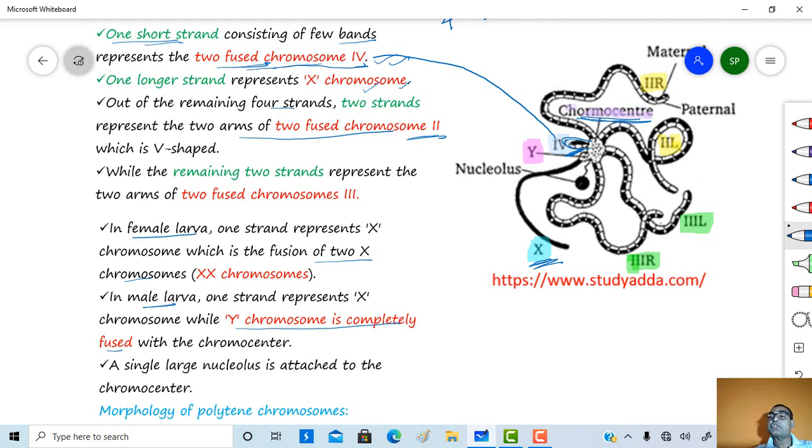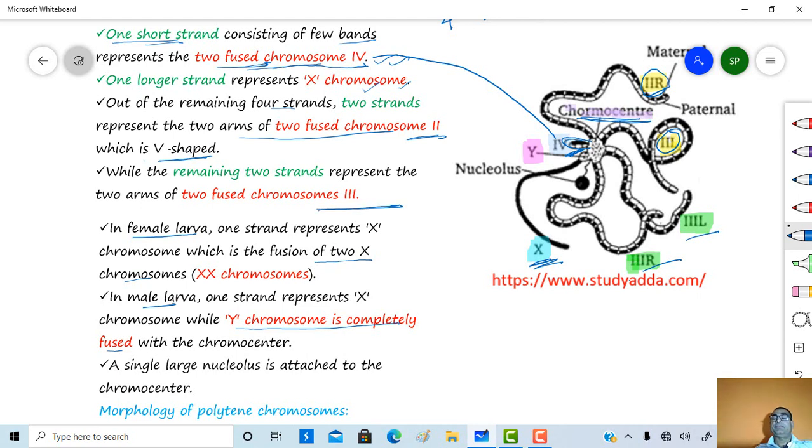So this is one strand, a right strand of the chromosome number 2, and this one is a left strand of chromosome number 2, which forms the V-shaped structure, while the remaining 2 strands, this one and this one, represent the 2 arms of the chromosome number 3.